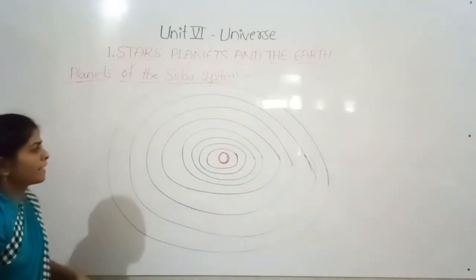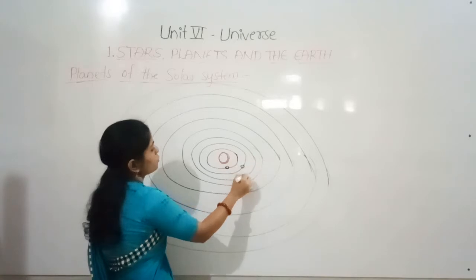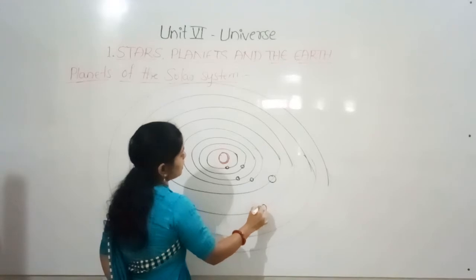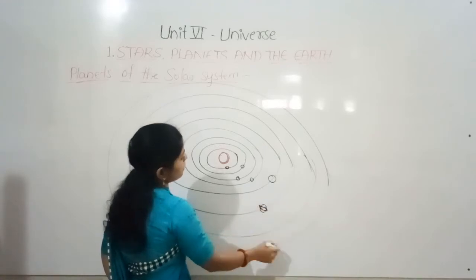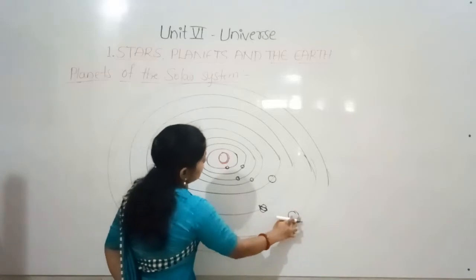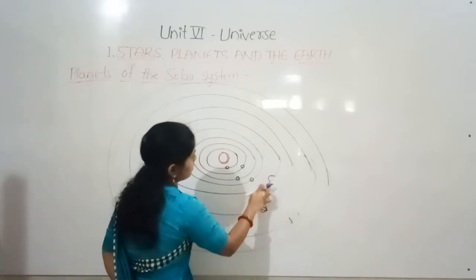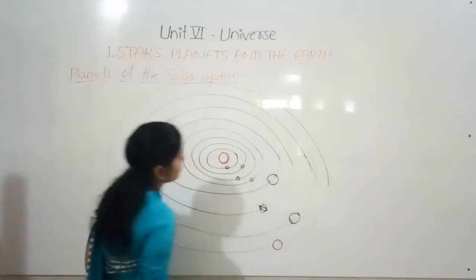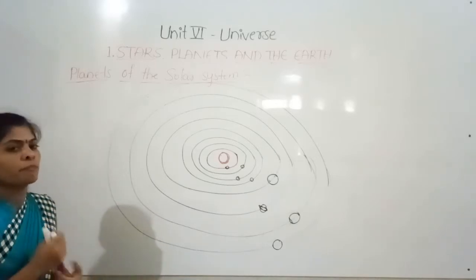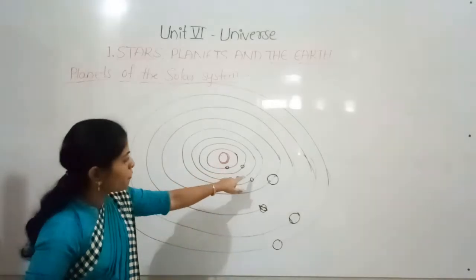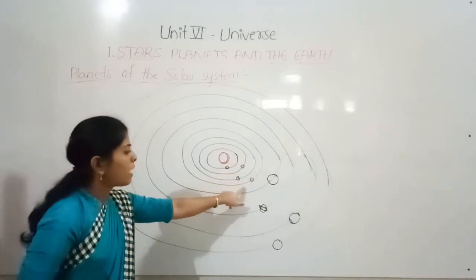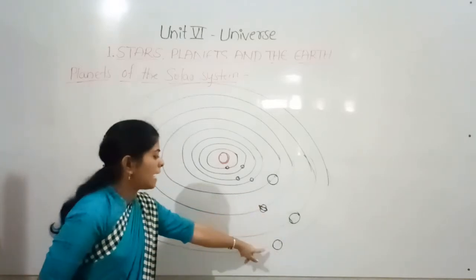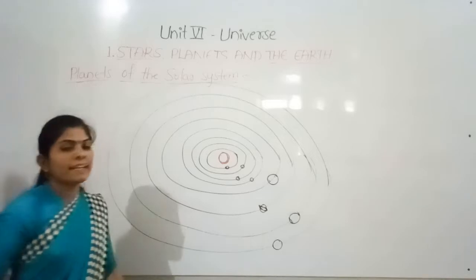These are the 8 planets. 1, 2, 3, 4, 5, 6, 7, 8. Mercury, Venus, Earth, Mars, Jupiter, Saturn, Uranus and Neptune.